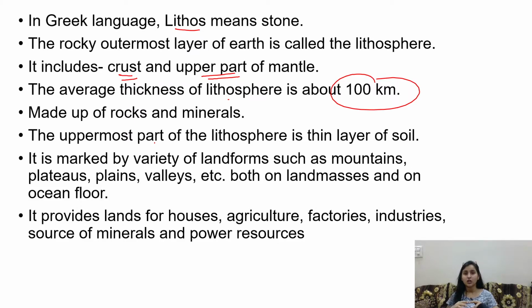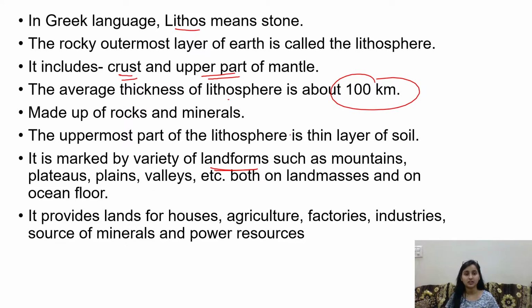So lithosphere includes crust and upper part of mantle. The thickness of lithosphere is 100 kilometers. If we dig after 100 kilometers, we are going to reach the mantle. It is marked by a variety of landforms on land, that is, you can see mountains, plains, plateaus, and valleys.